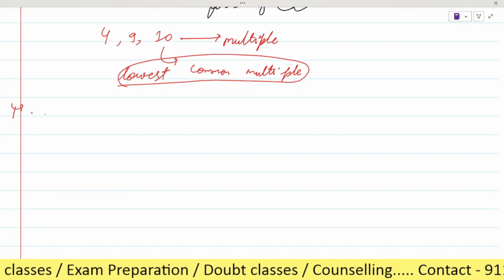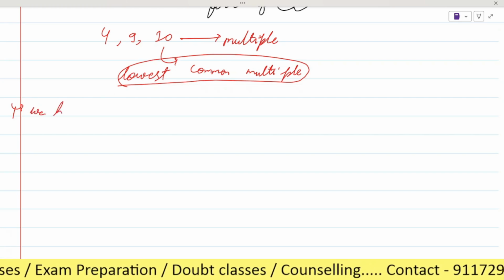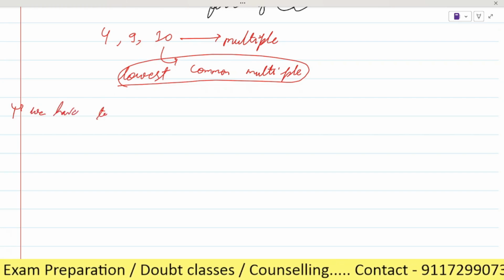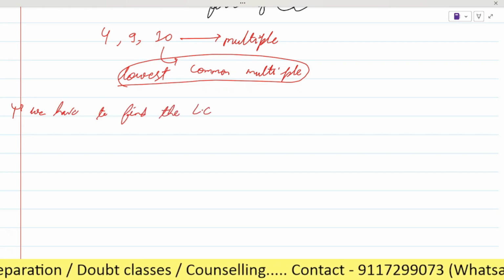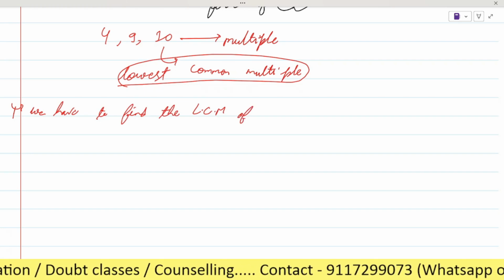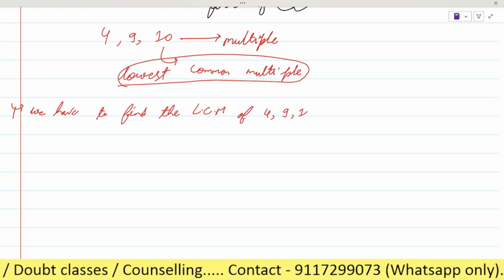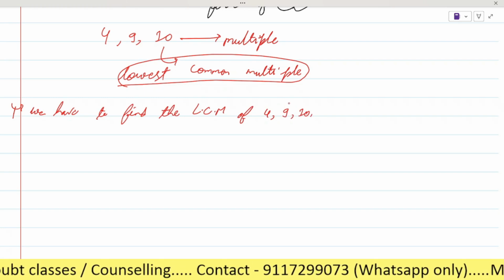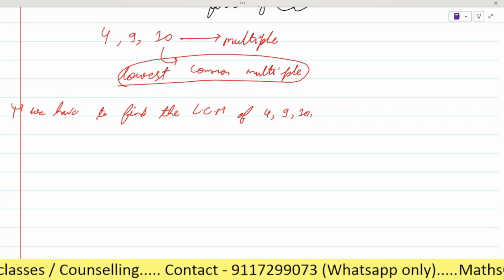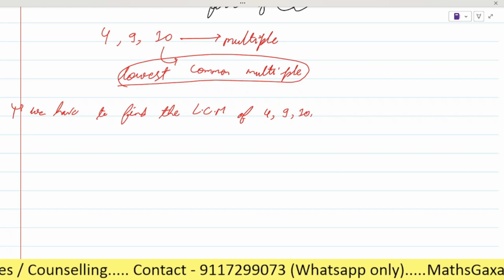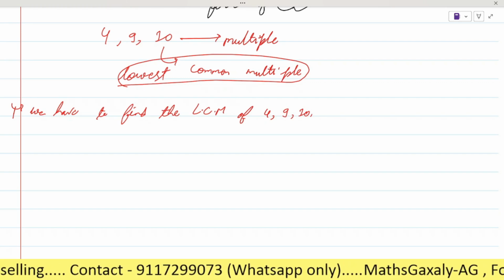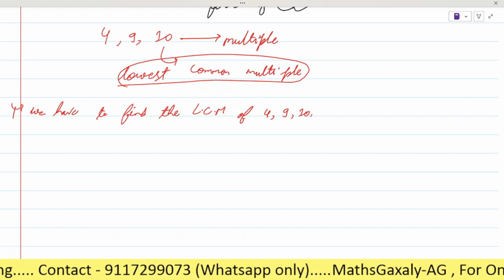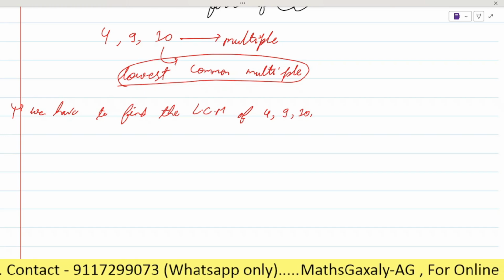Okay, so here we will write that we have to find the LCM of 4, 9, 10. Is it clear? There are many methods to find the LCM of 4, 9, 10.